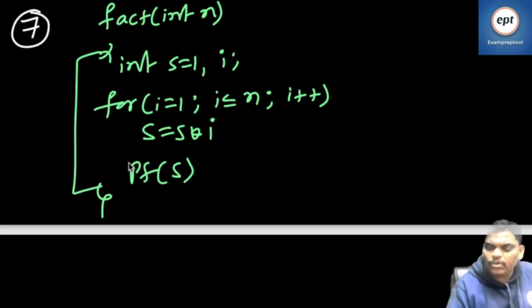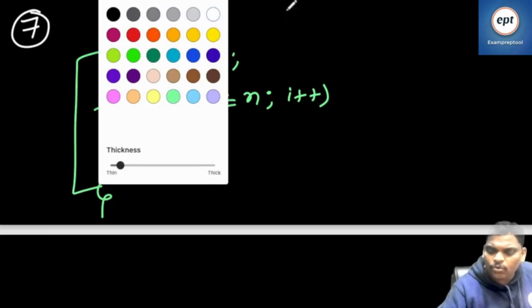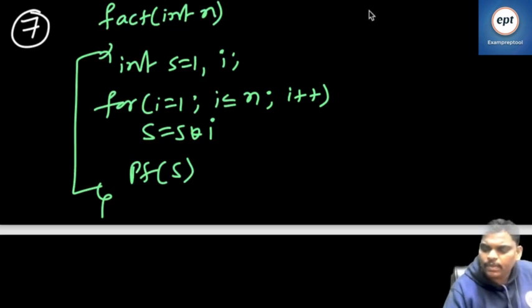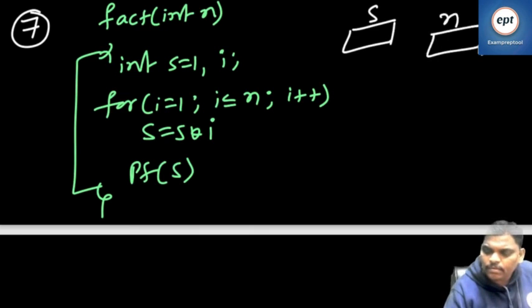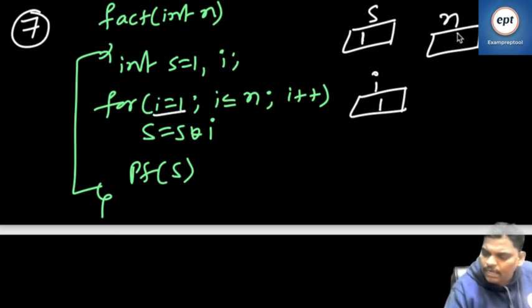If you observe clearly, I explained already. If anyone doesn't know, can you see one time? S is here. N is here. I is here. So initially I value 1, S value 1, N value 6. Continue the loop.